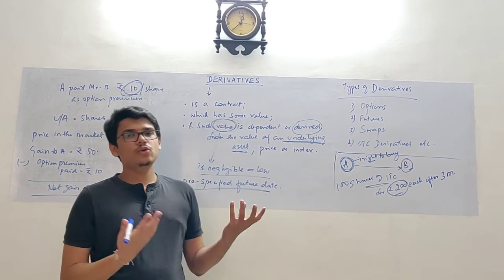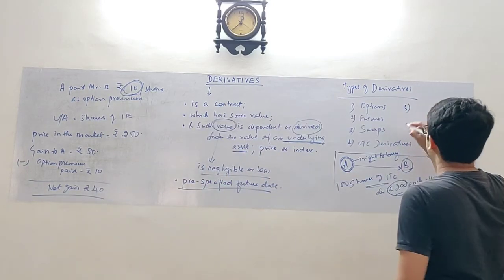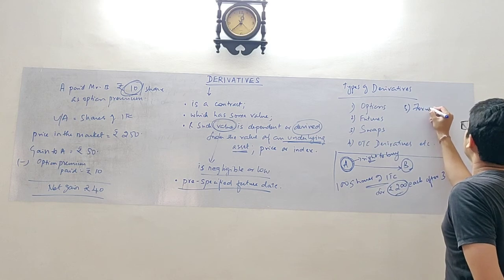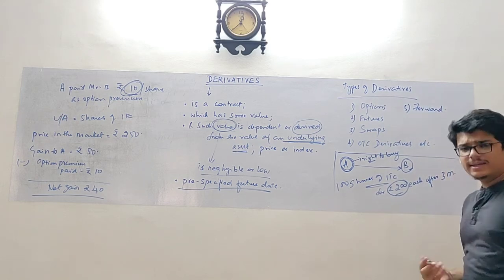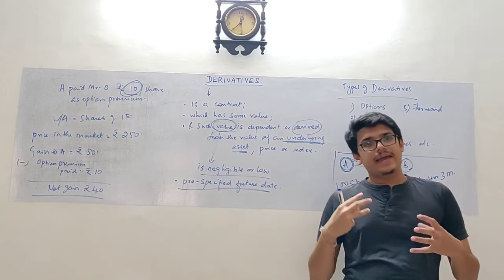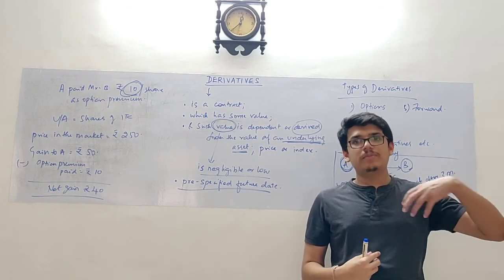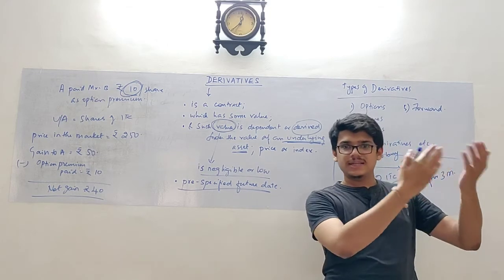Now, how can you use it for hedging? There is one more example of a derivative, which is a forward contract. Suppose a company has engaged in a transaction with a foreign supplier, purchasing some materials.